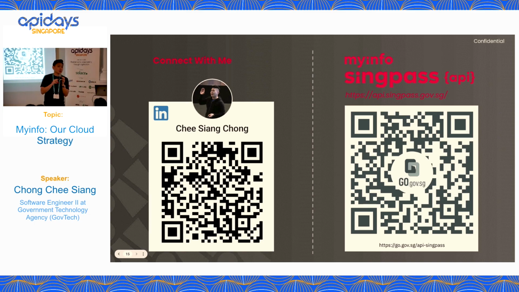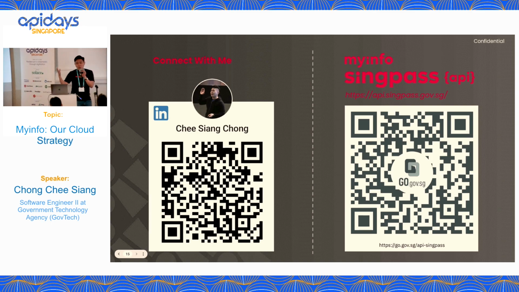I think they have to host our citizen data within Singapore. Especially for those applications integrated with MyInfo, they mostly serve our citizens or our residents in Singapore. So mainly they will put all this data inside Singapore. They have to comply with the PDPA rules.